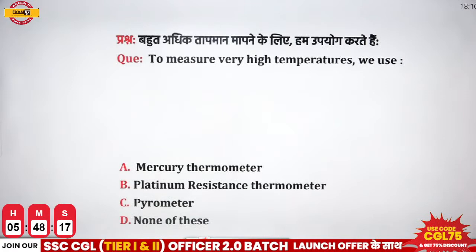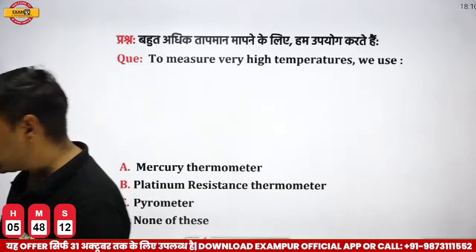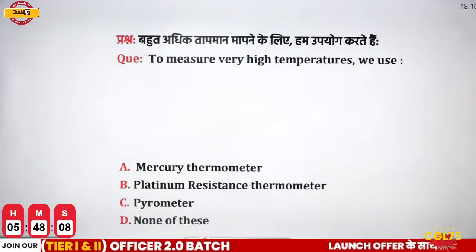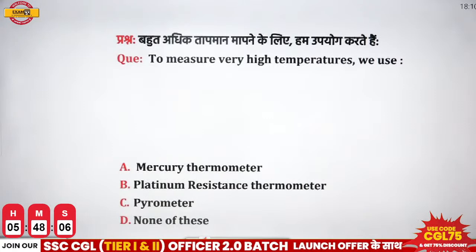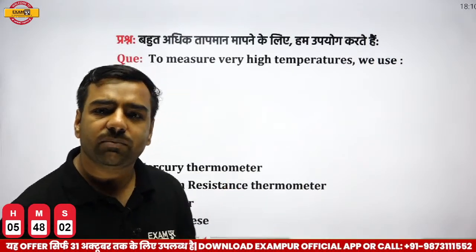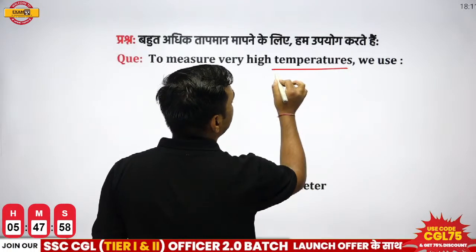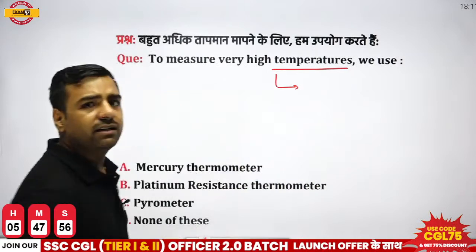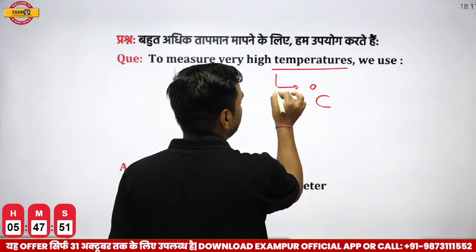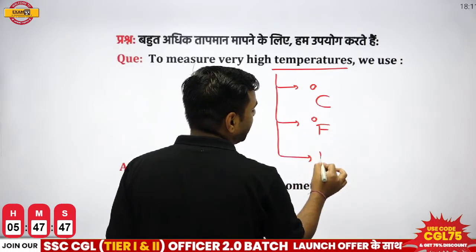Next is, to measure very high temperature, we use what? Now, since we are talking about temperatures, temperatures are measured by what? Temperatures are actually measured by thermometers. Remember that part? And what is the unit that we use for measuring temperature? The units we use are degree centigrade, degree Fahrenheit, and Kelvin.